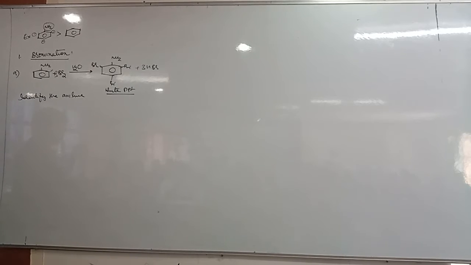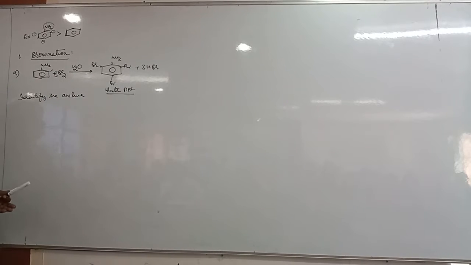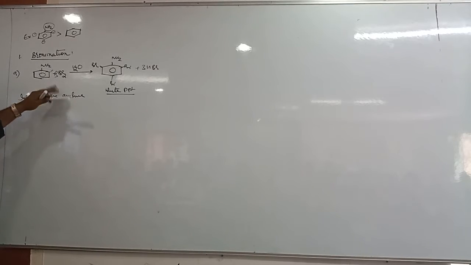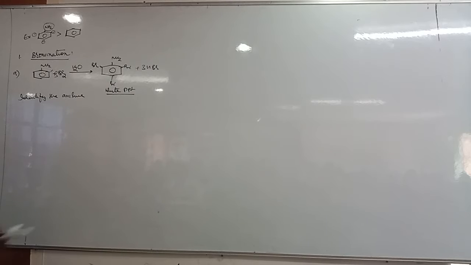When colorless aniline reacts with reddish brown bromine, one, you get a white precipitate, and second, the reddish brown color of bromine gets discharged, that means it loses its color. By observing these two, we can identify that there is aniline. It is a confirmation test for aniline. Okay, fine. This is the importance of this reaction.